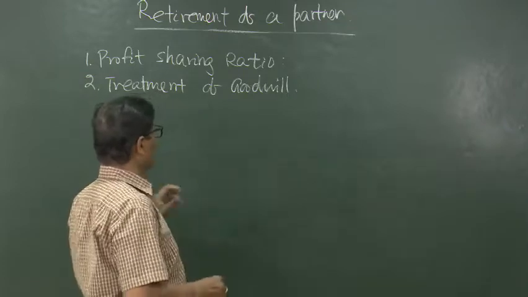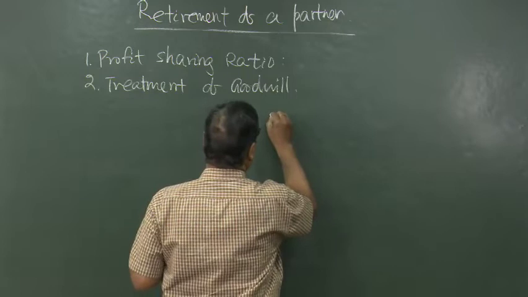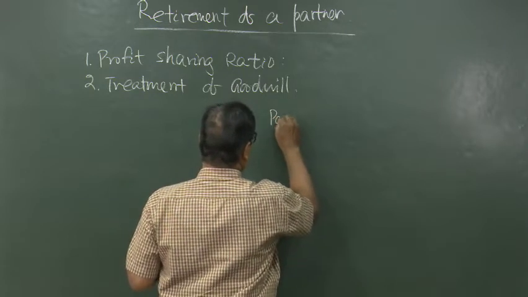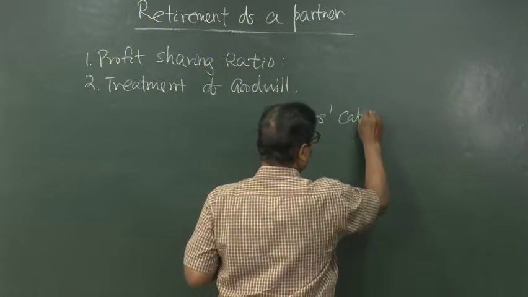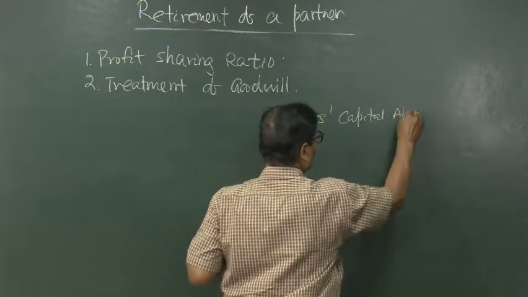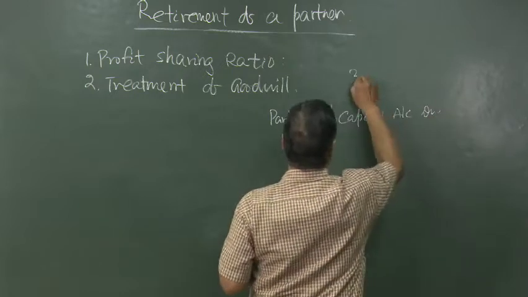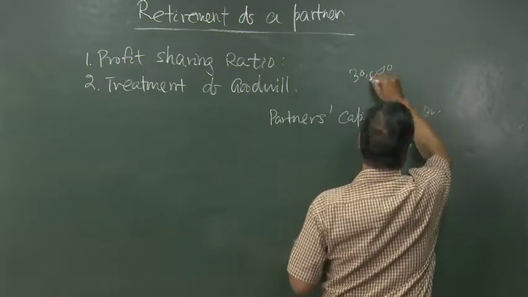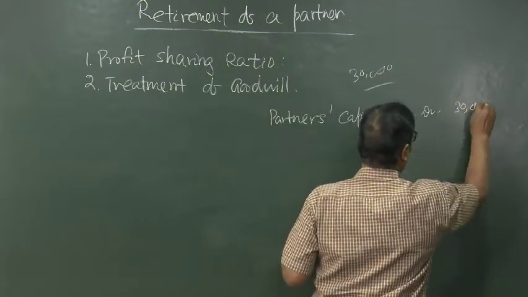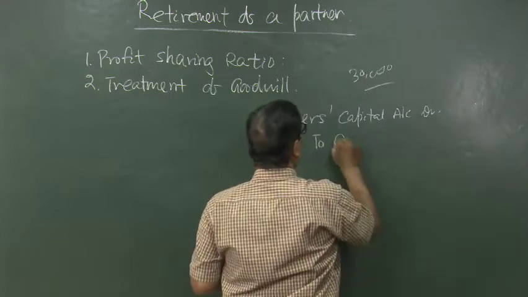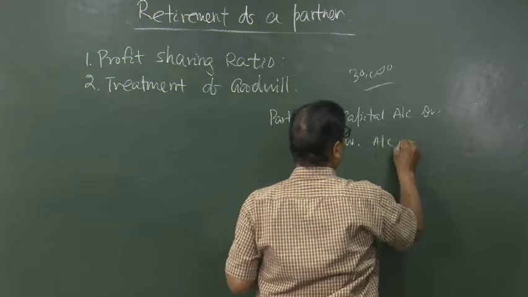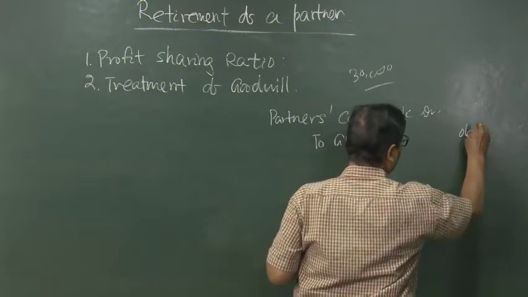By writing off the goodwill account, all partners' capital accounts will be debited. Suppose 30,000 goodwill was there, all partners' capital accounts are debited to goodwill account in the old ratio.